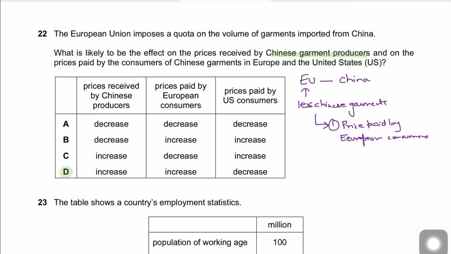Why? Because fewer Chinese garments are allowed to enter Europe, which means the supply would fall in the European market, and with a lower supply, European consumers would end up paying a higher price. So the answer has to be either B or D. We can cross out A and C.